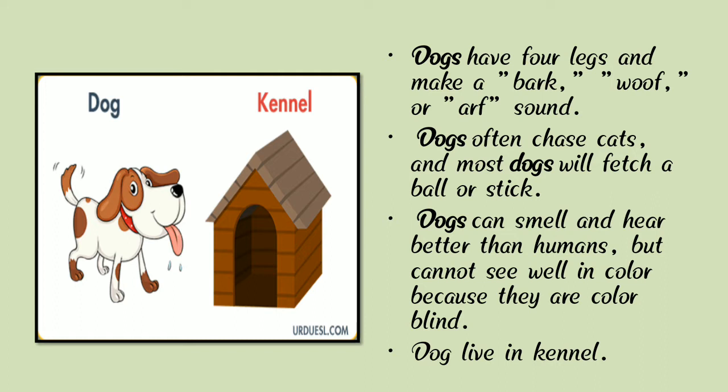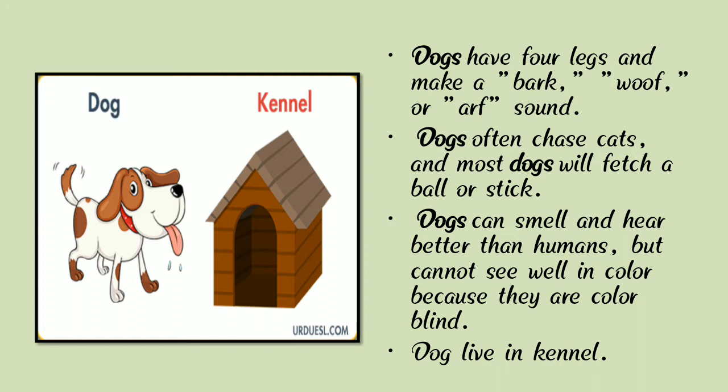So dogs have four legs, two eyes, one tail, two ears, and make a bark, woof or arf sound.